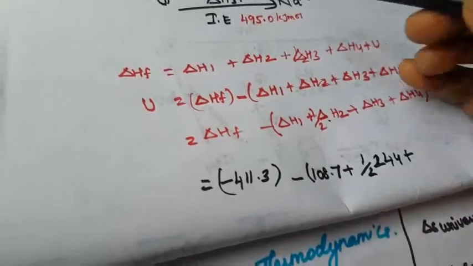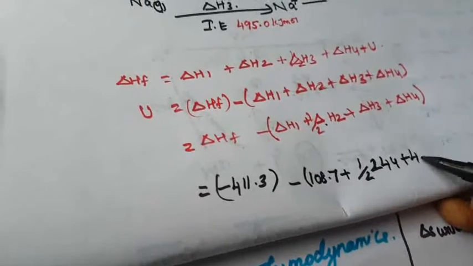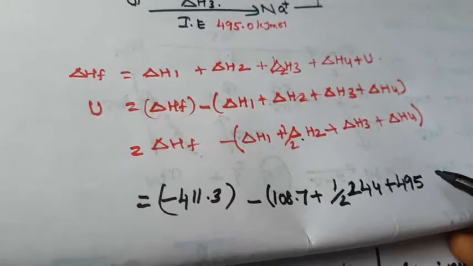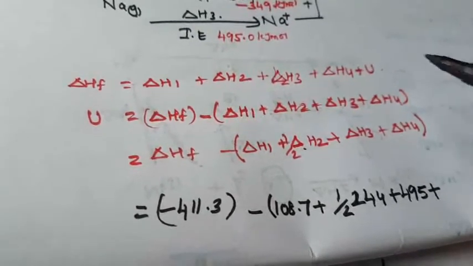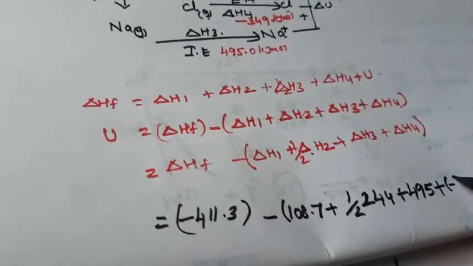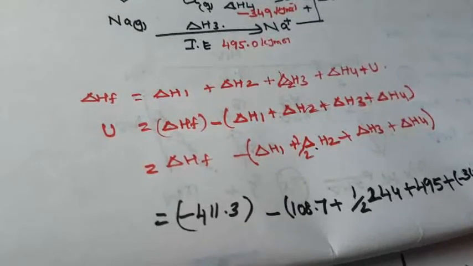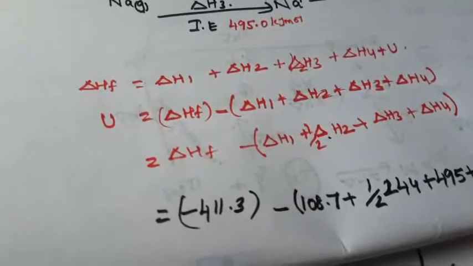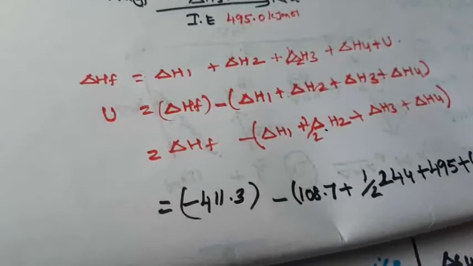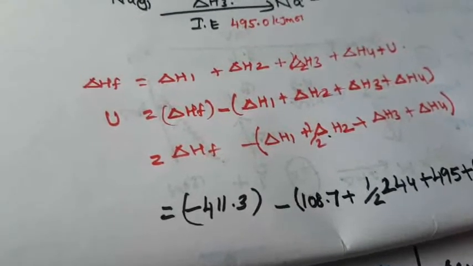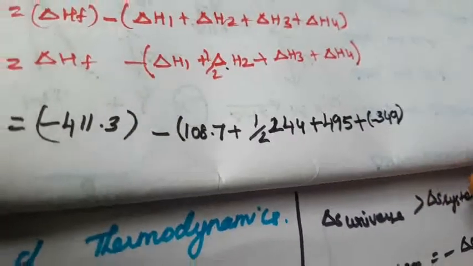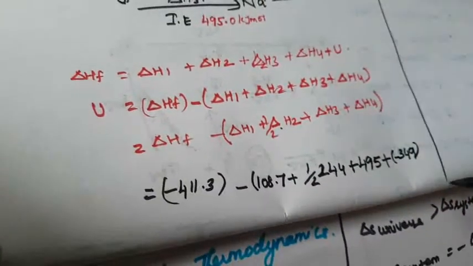Then plus, what is the delta H3 value? 495.0. Then finally the fourth value, delta H4, is minus 349.